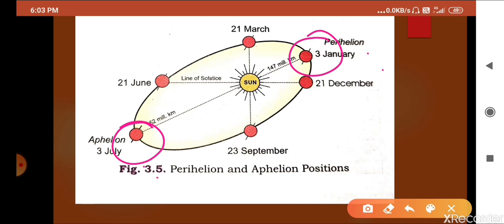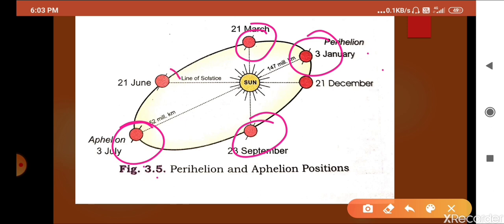Now we are going to discuss another thing: 23rd March and 23rd September. This is the condition when the distance from the sun is equal and days and nights are equal. In this condition we can say that both hemispheres, northern and southern, are facing the same sunlight, so days and nights are equal.